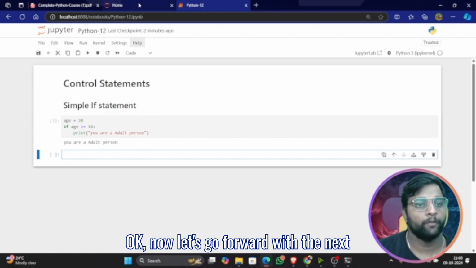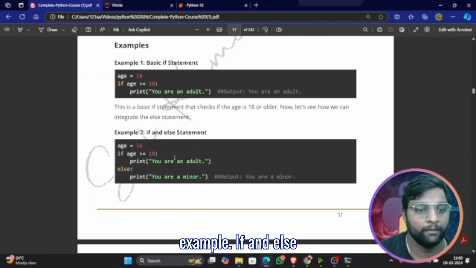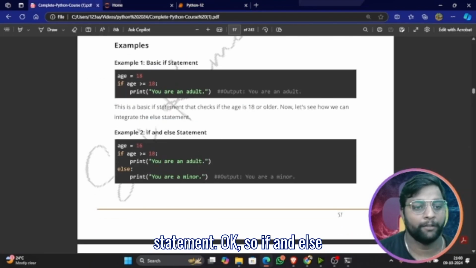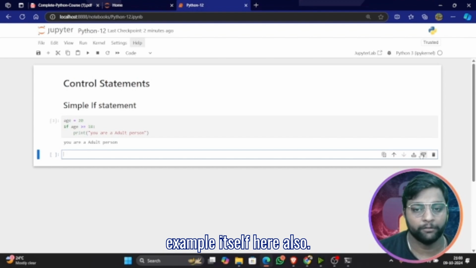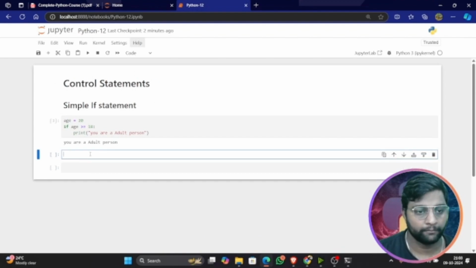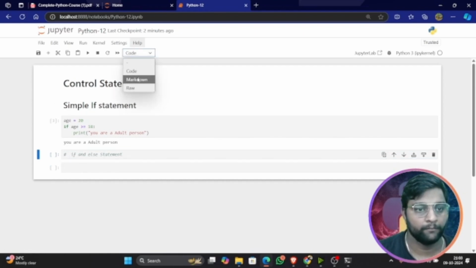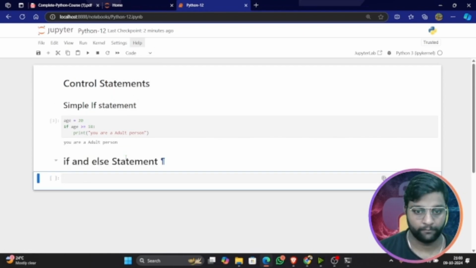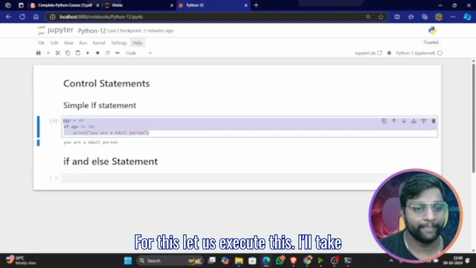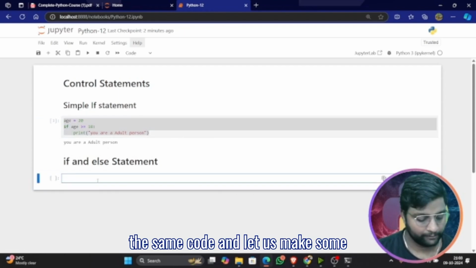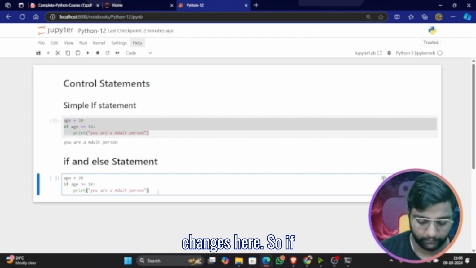Now let's go forward with the next example: if and else statement. We are taking the same example here also. I'll take the same code and let us make some changes here.